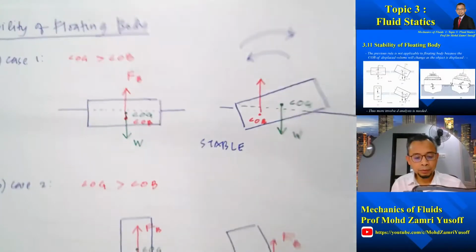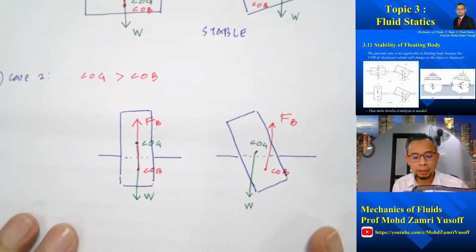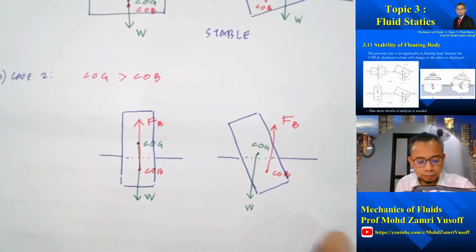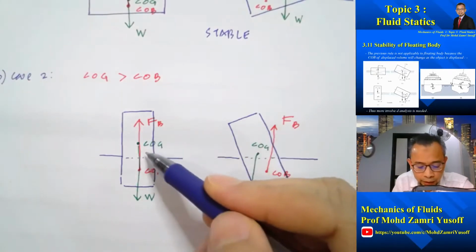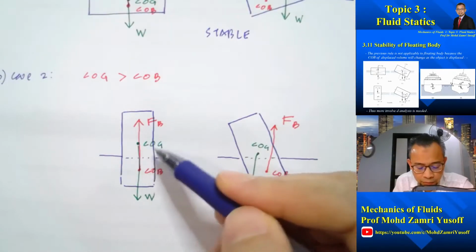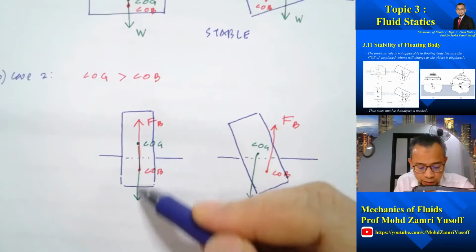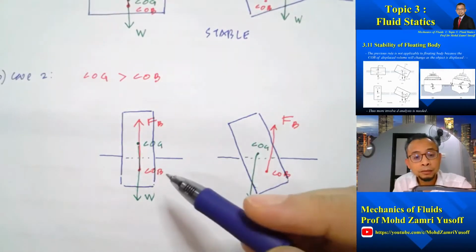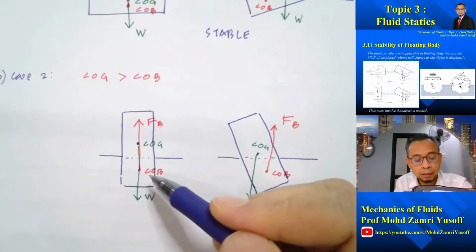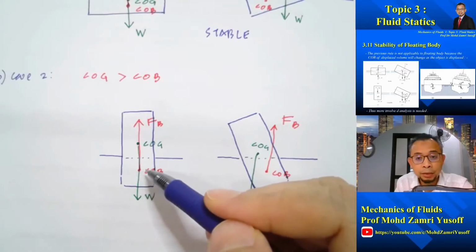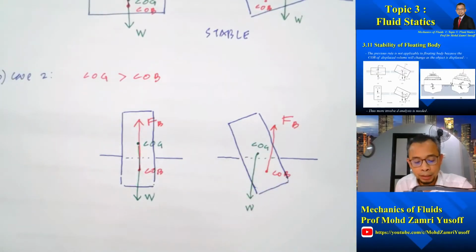So now, if we look at another case whereby again the center of gravity is above the center of buoyancy, as shown in this diagram here. So again, the weight will be acting from the COG at the center, acting downward, and then buoyancy force will be acting through the center of buoyancy, which is slightly below, because the volume which is immersed underwater is lesser than the total volume of the body.